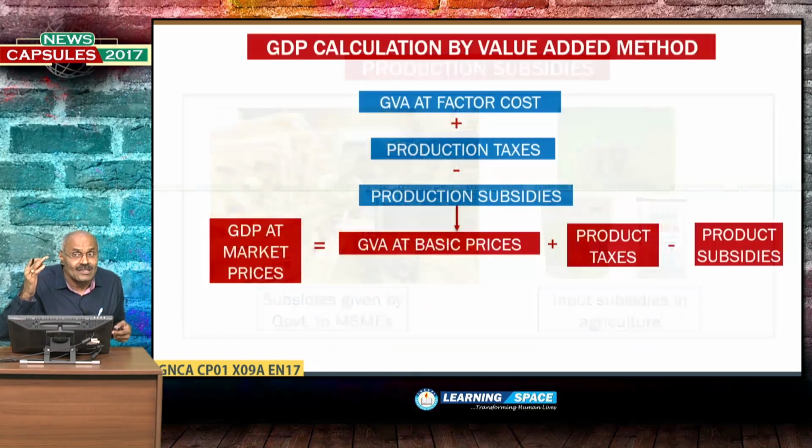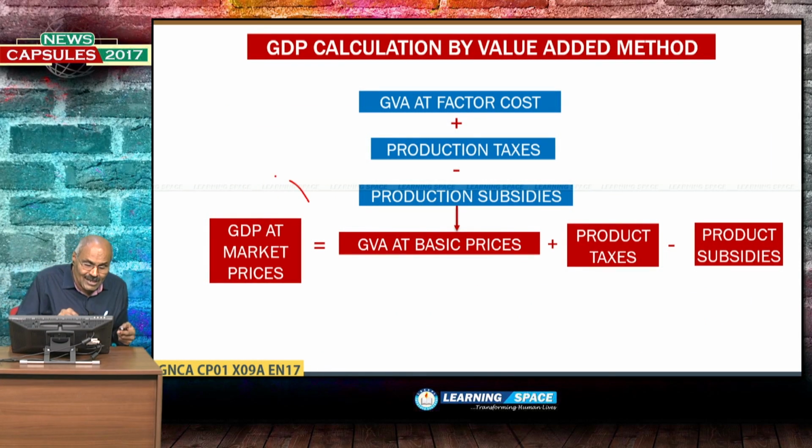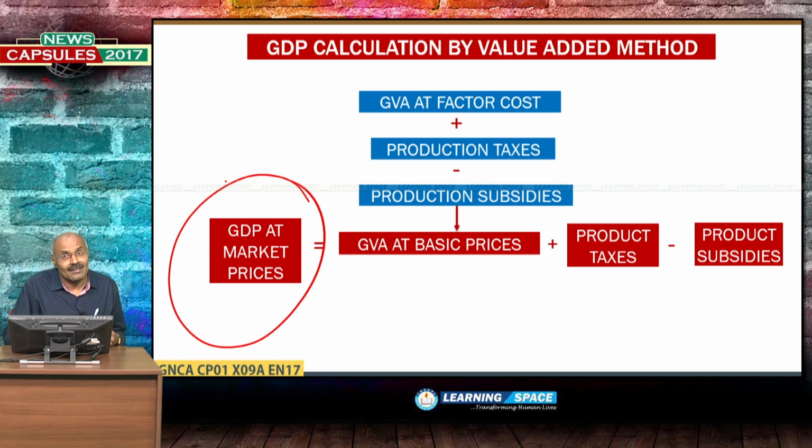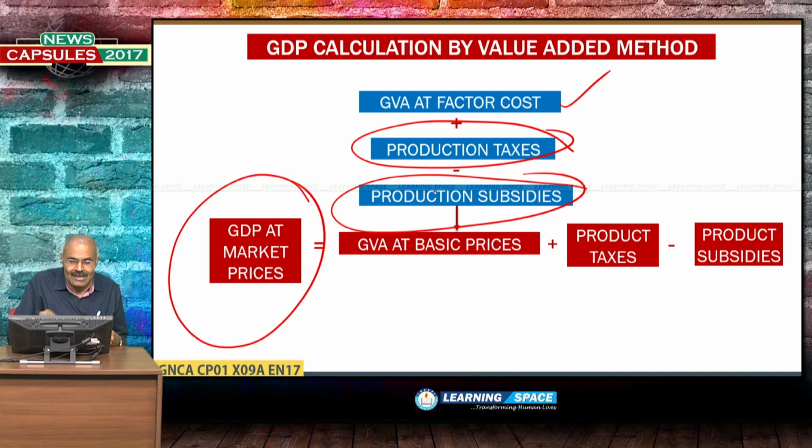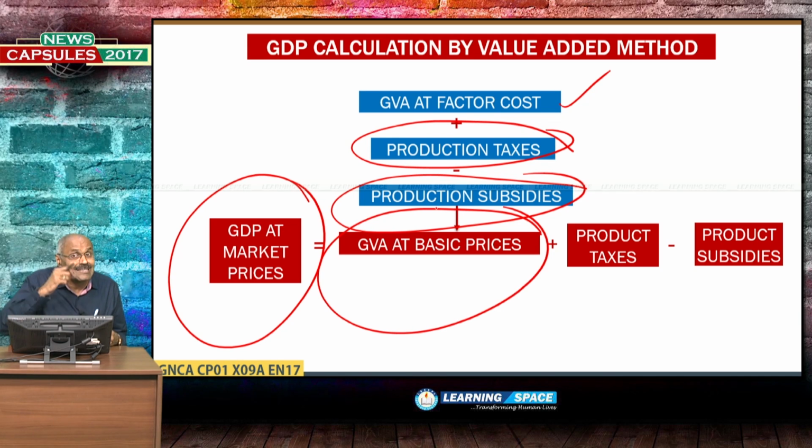We are basically interested in GDP at market prices. As we have already discussed, GVA at factor cost plus production taxes minus production subsidies gives GVA at basic prices, and for this you have to add product taxes and subtract product subsidies.